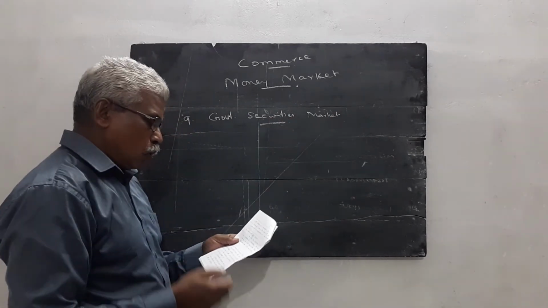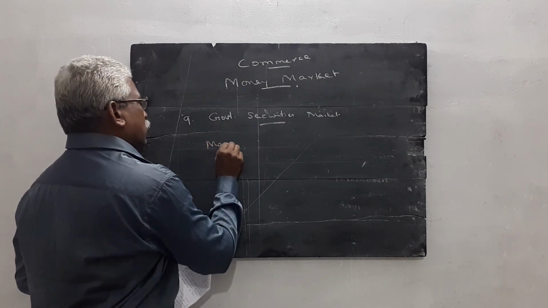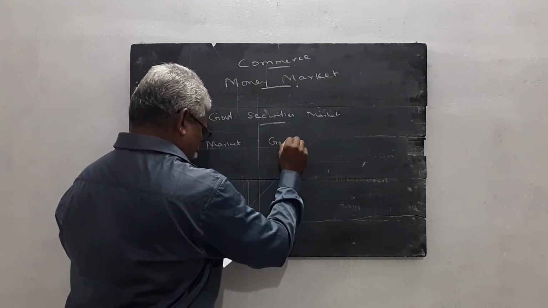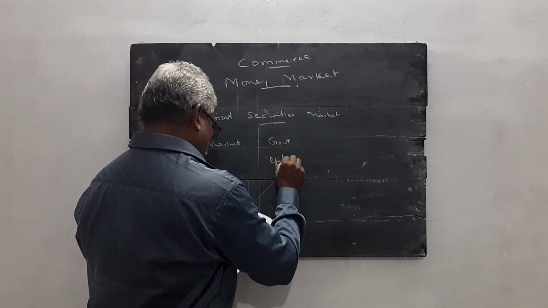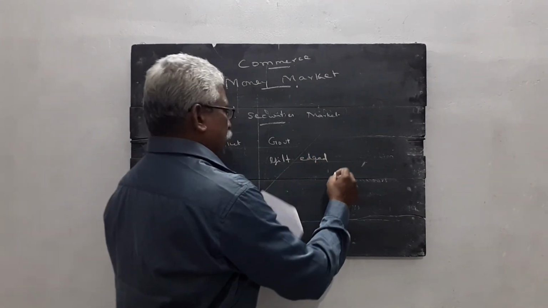The government security market is a market where government or gilt-edged securities are bought and sold.